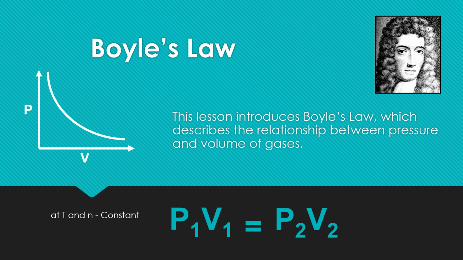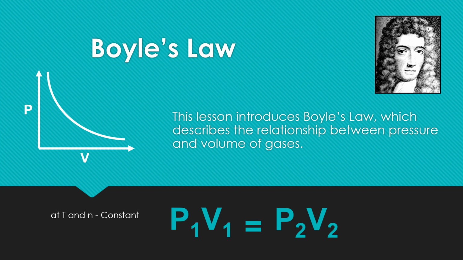A constant number of gas molecules exist at P1 pressure and V1 volume. If you change the pressure to P2, the volume will also change to V2.